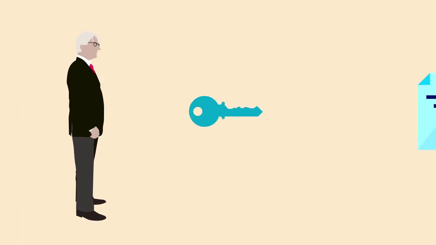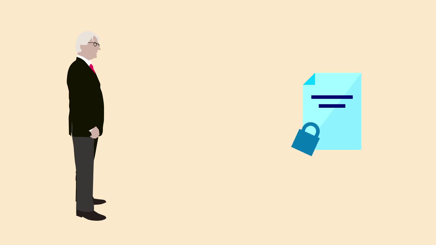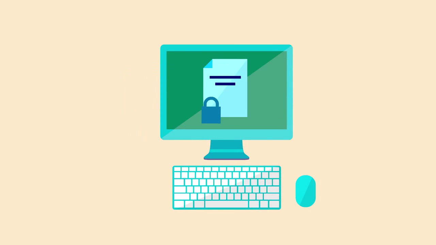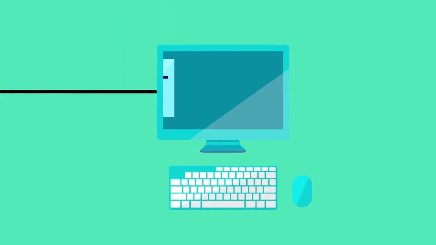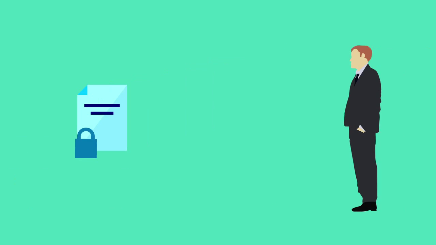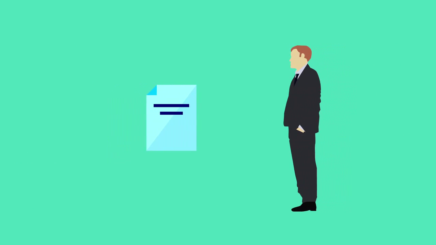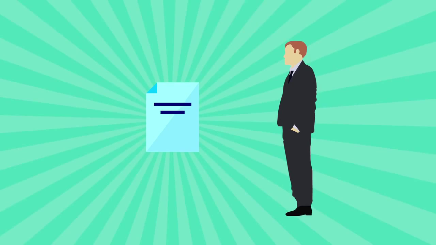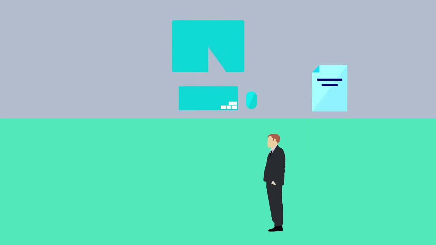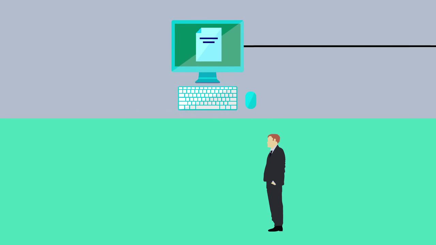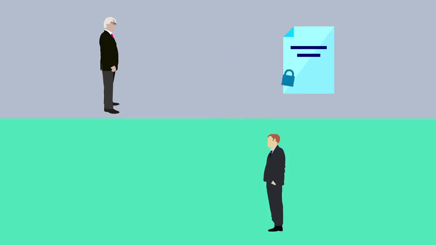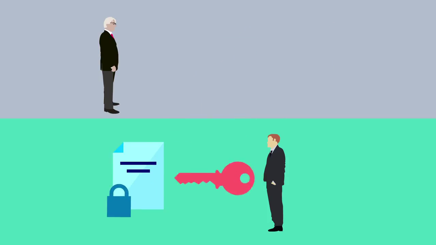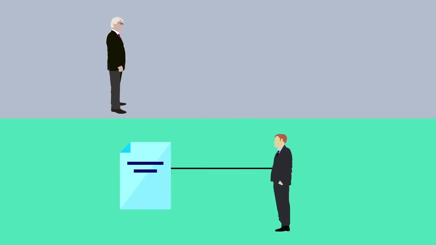With this key, the sender locks a message before sending it electronically. The receiver has the associated public key to unlock the message. Once unlocked, the message can only be locked again by the private key of the source. So when the receiver opens the message with the public key, he can be sure who sent it.